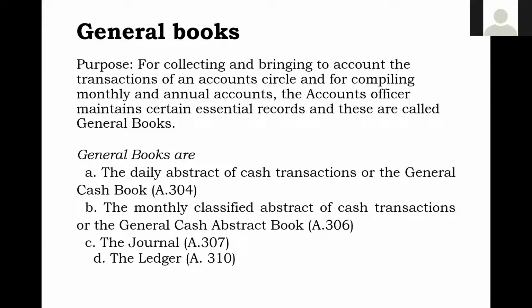There is one more point now, compiling monthly and annual accounts. So far, what has happened? Only recording, for collecting and bringing to account. This much is done in the daily cash book and the monthly classified abstract book, and in the journal too. Now what is to be done? To compile the monthly and annual accounts. To compile, first we have to write this ledger. After this ledger is written, from that we can copy and we can say that it is the account current.